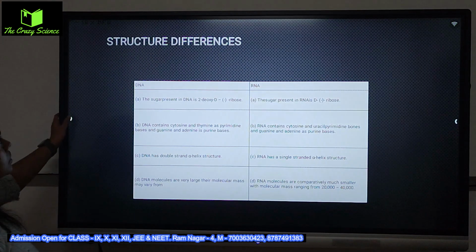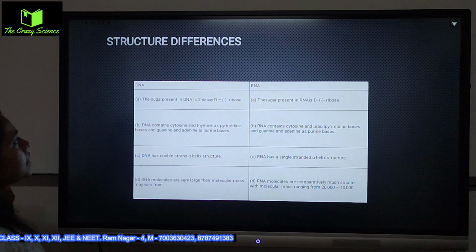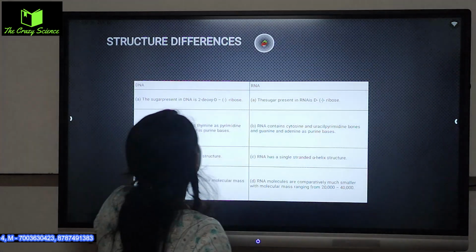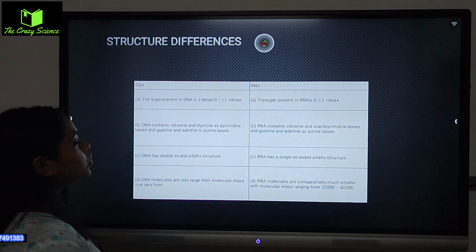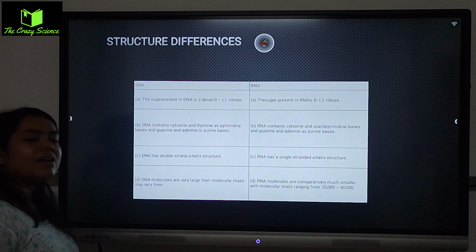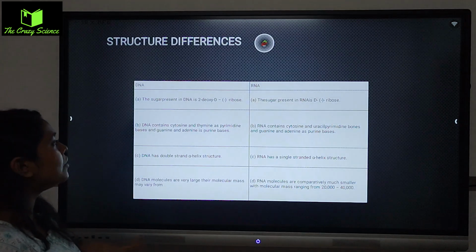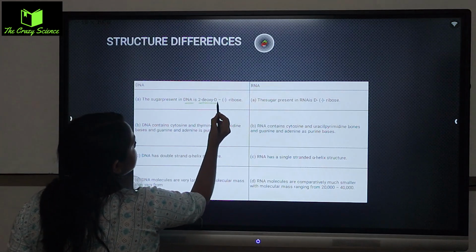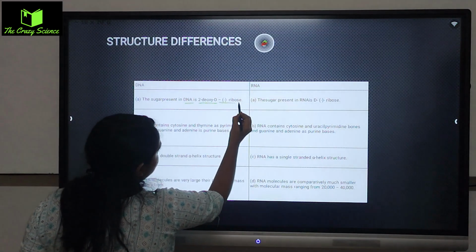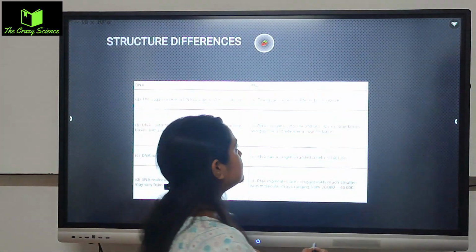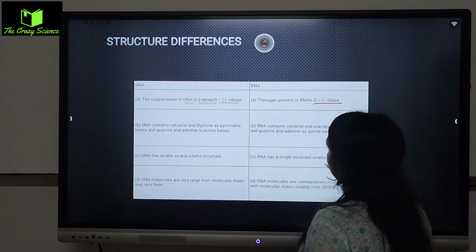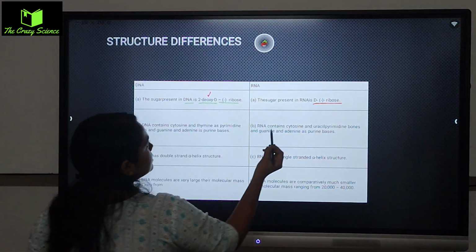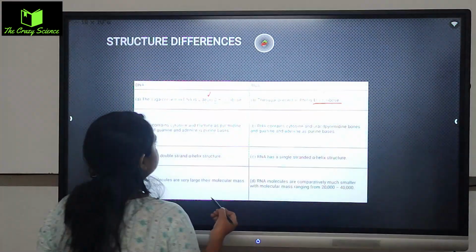The structural differences between RNA and DNA: we have now learned that both are the most important genetic material, and there are 2 differences. We'll get to know these differences. We have read about the differences since childhood, now we will know them in more detail. The sugar present in DNA is deoxy D-ribose, whereas the sugar present in RNA is D-ribose. We call it deoxy because it's DNA, and in RNA only ribose sugar is present.